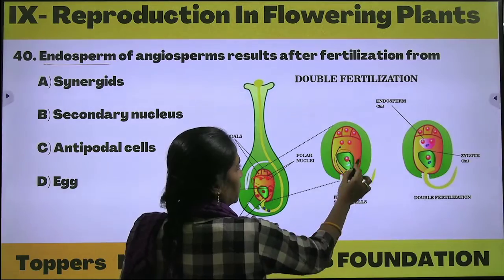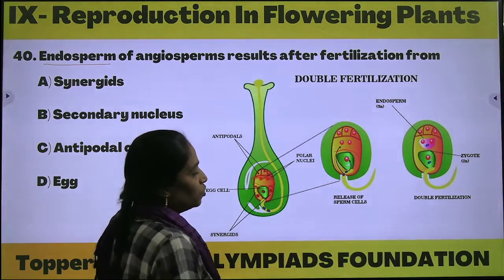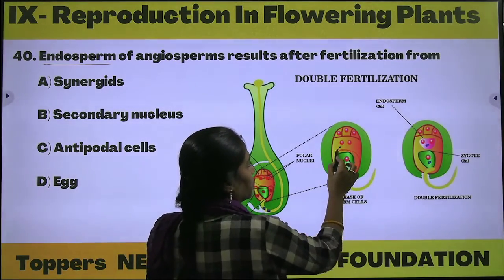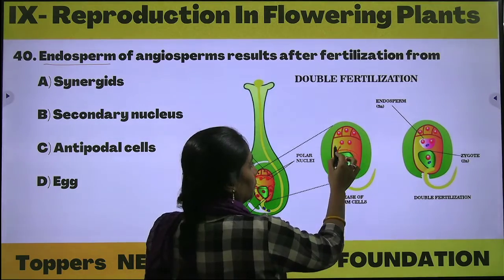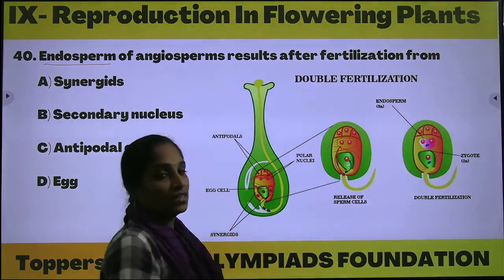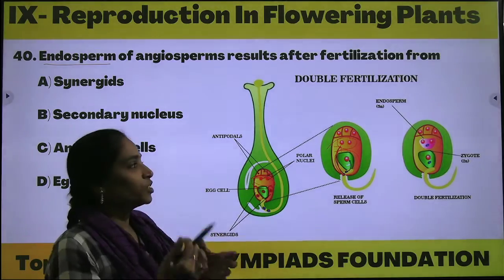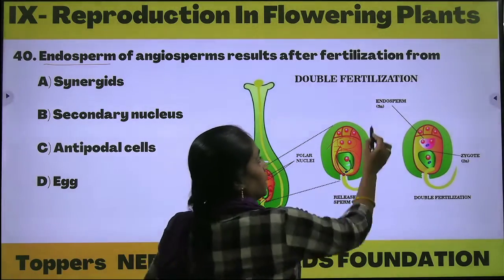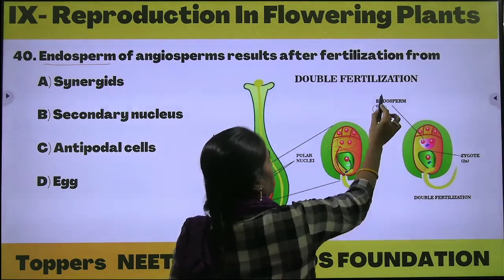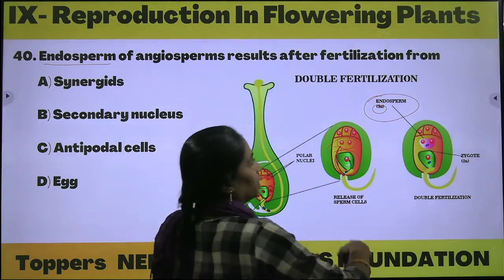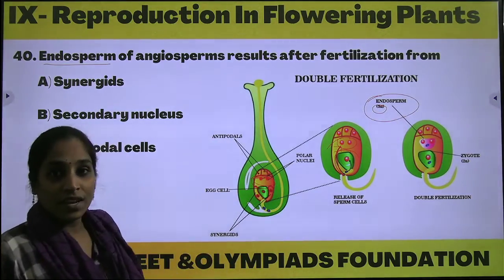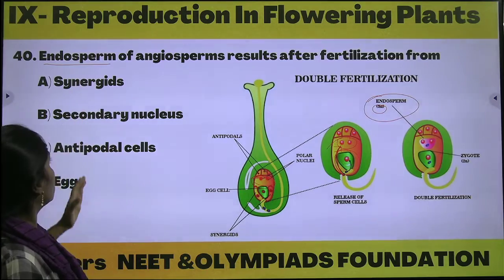So this egg cell is forming a zygote, and after that the second sperm cell is ready to enter into the polar nuclei, nothing but the central cell. After the fusion process we can observe the triplet, 3n number of chromosomes. 3 nuclei will be forming as an endosperm. So which is the correct one over here?